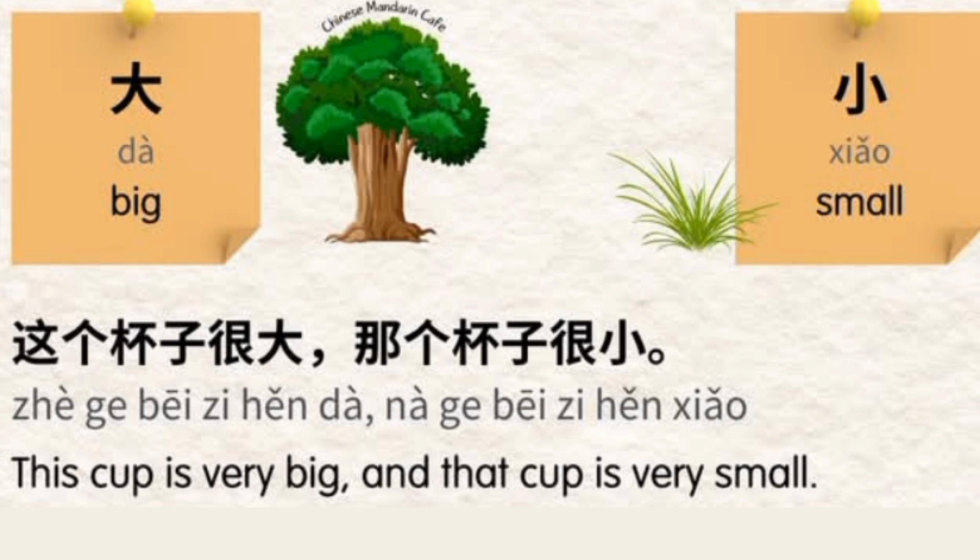Let me highlight the words we just learned. 大，小。 Here it is, you learned it. Let's move to our next adjectives.